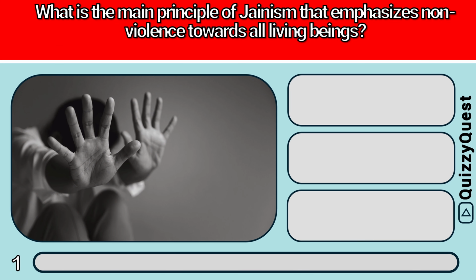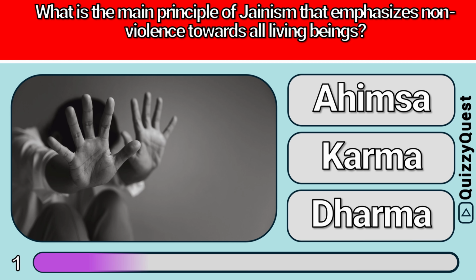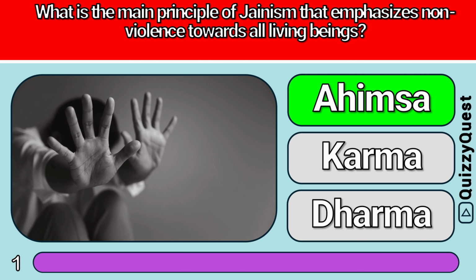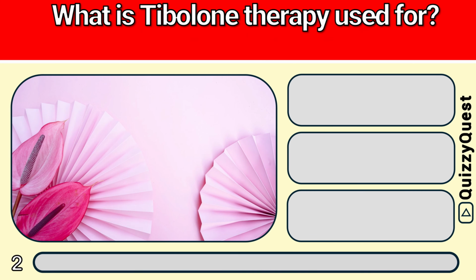What is the main principle of Jainism that emphasizes non-violence towards all living beings? Is it A. Ahimsa, B. Karma, or C. Dharma? It is A. Ahimsa. What is Tibolone therapy used for?